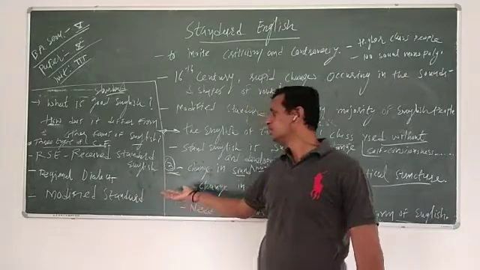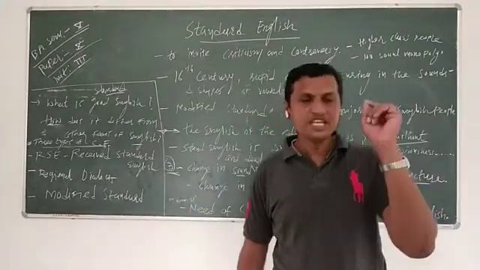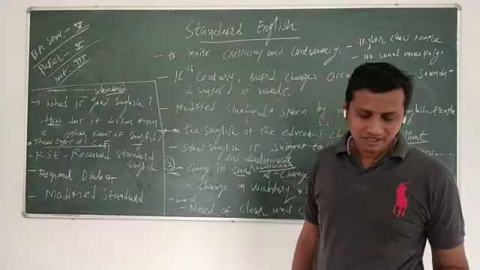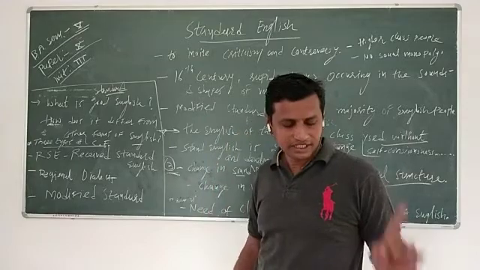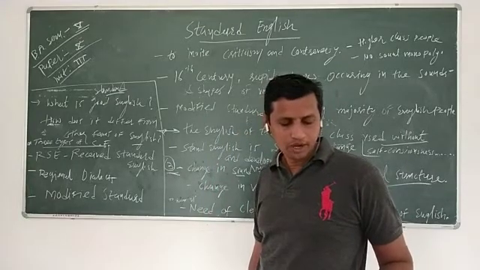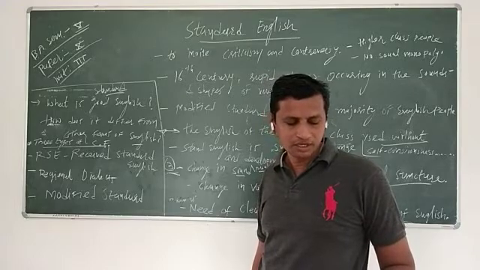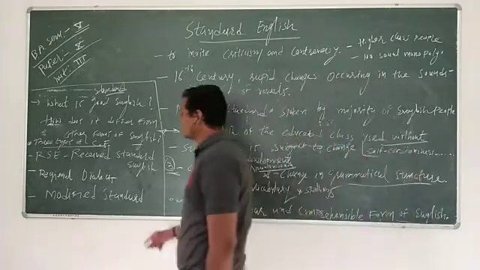And third one is the modified standard. Modified standard means it is the speech spoken by a large number of people who have been bred in a regional and occupational dialect. What happened there?